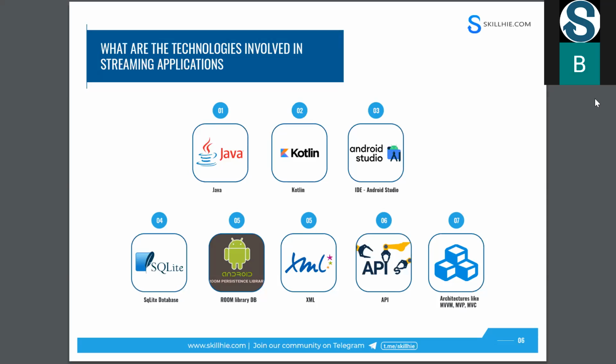But now we are using Android Studio. Why? Because Android Studio has a lot of advantages when we are writing any Android application. It is also from Google, and it gives so many suggestions while you are writing code, or while you are designing your screen with the help of the XML language. That's why we are using Android Studio.